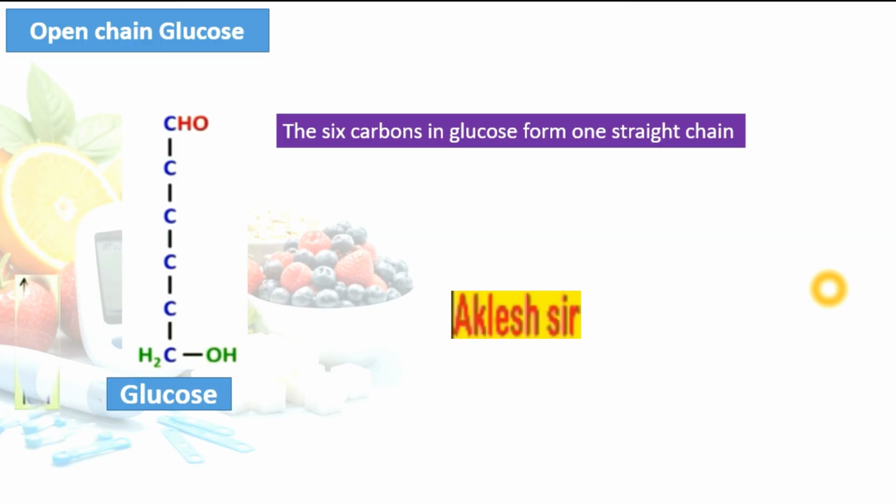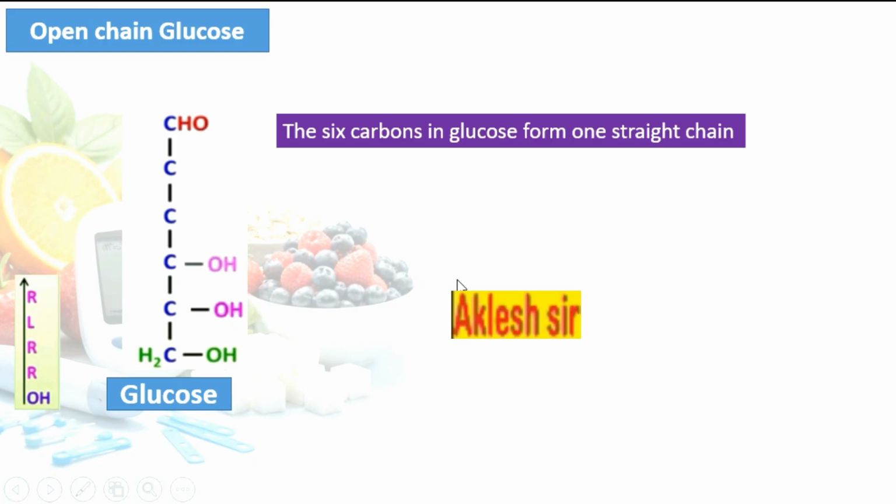You can see here there are 6 carbon atoms, and the OH should be placed on the right hand side or the left hand side. Attach OH on the right hand side, then again on the right hand side.